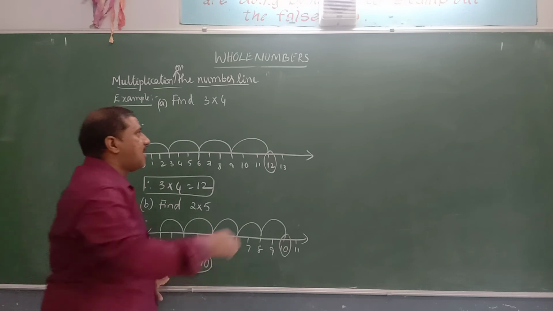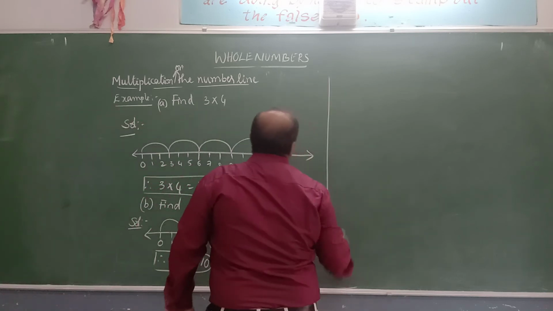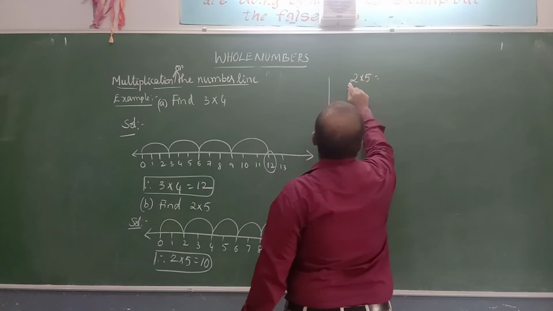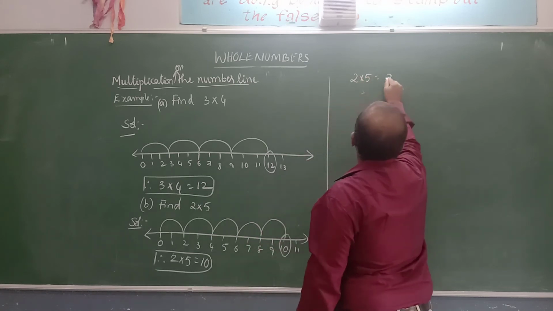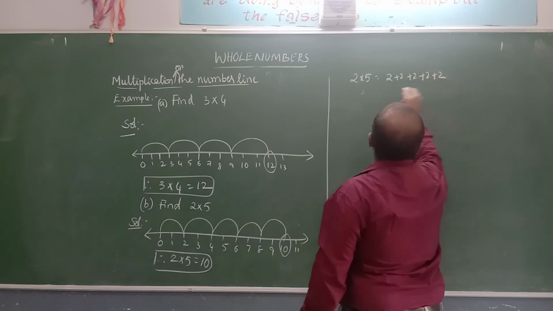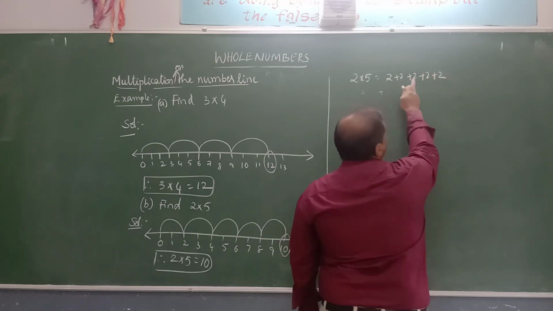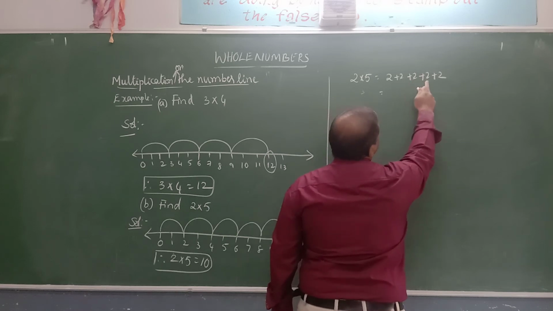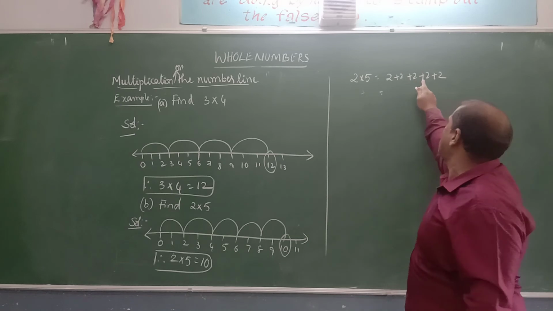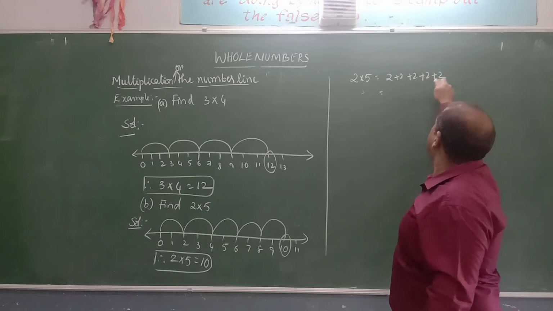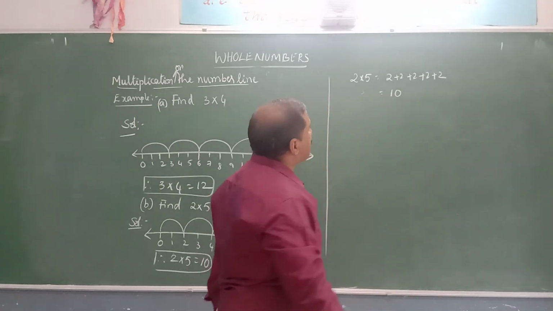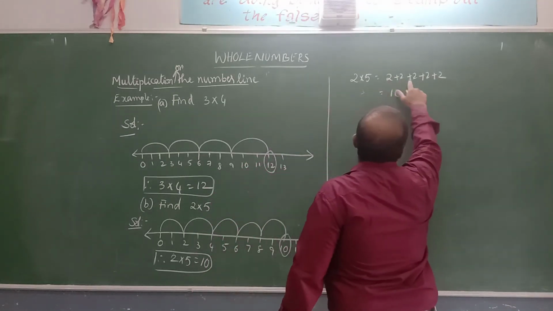As I said, multiplication is nothing but repeated addition. So 2 into 5 means adding 2 for 5 times, that is 2 plus 2 plus 2 plus 2 plus 2. What we get? 2 plus 2, 4, 4 plus 2, 6, 6 plus 2, 8, 8 plus 2, it is 10. So 2 into 5 is equal to 10 means we are adding 2 for 5 times.